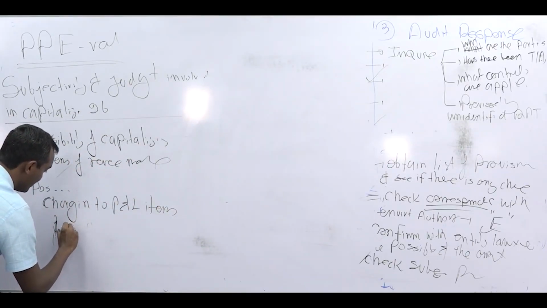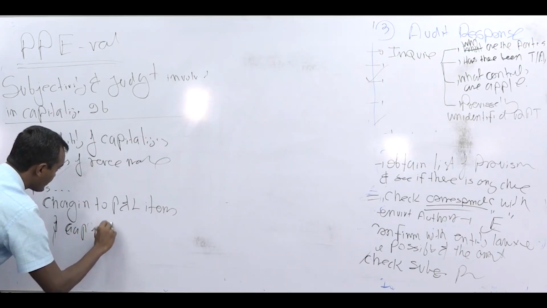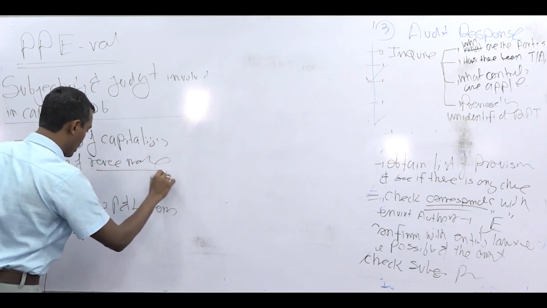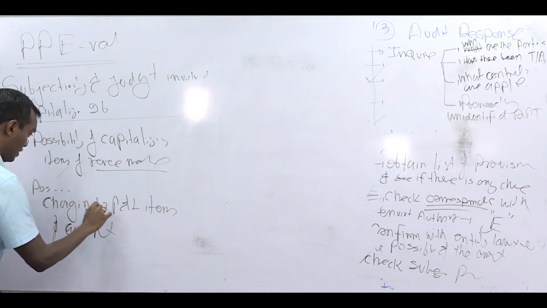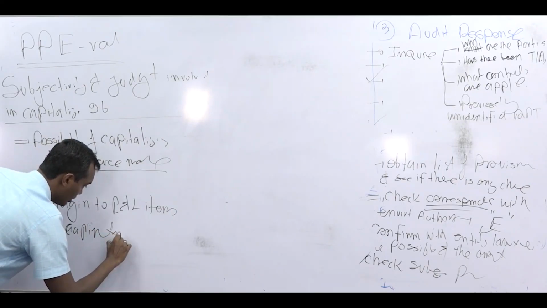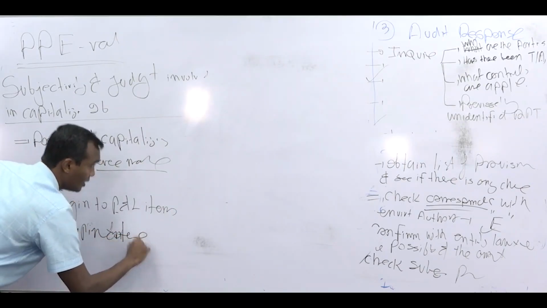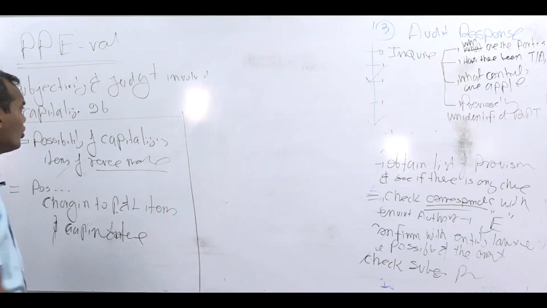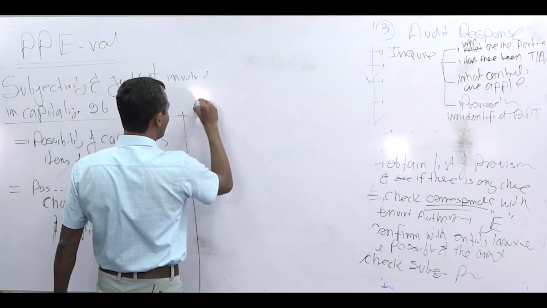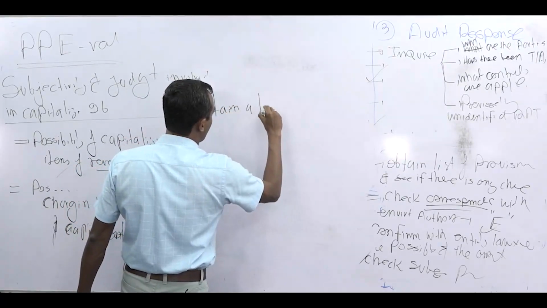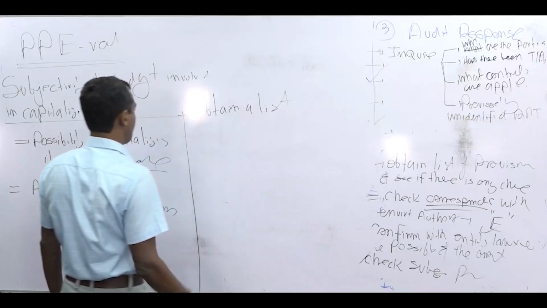How to audit? Very easy. Possibility of capitalizing items of revenue nature, charging to P&L items of capital nature. Now how do we audit? That's where I want your attention. First of all, get a list. Always get a list. Obtain a list. Then you will tell what the details are.